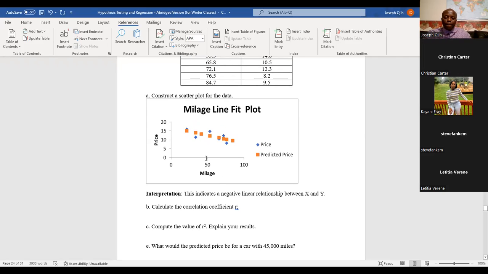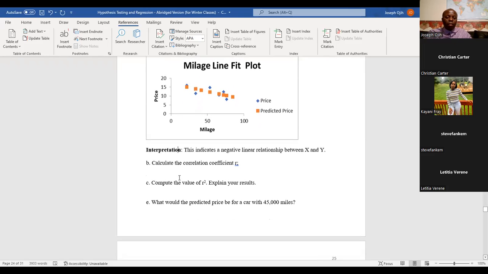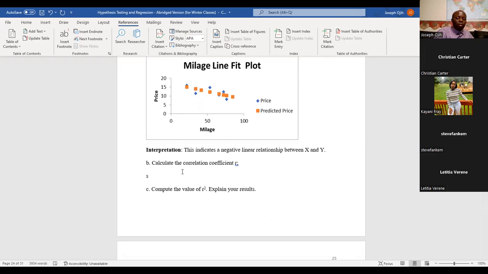Okay, good, excellent. Now, as this says, calculate the correlation coefficient R. It's already calculated for us. Because this is trending down, it's a negative relationship, so our answer will be negative. So R equals, let's see what it is from our Excel.